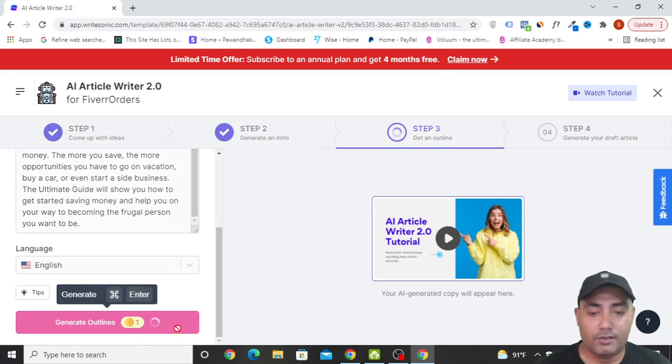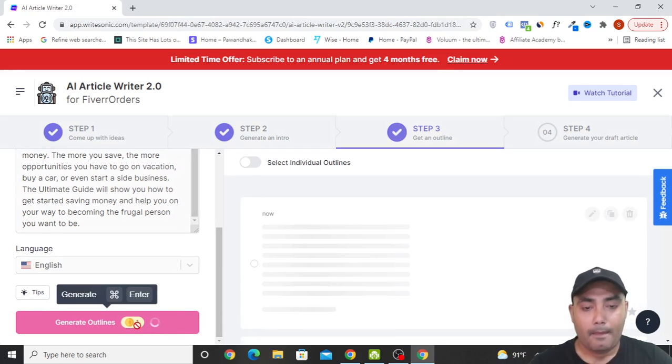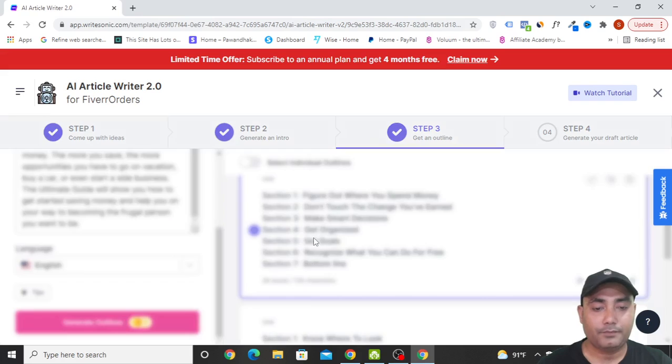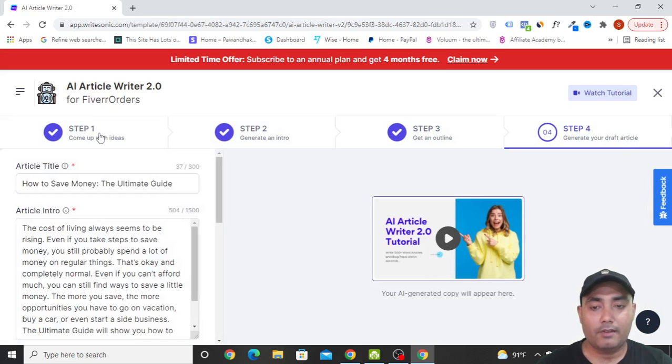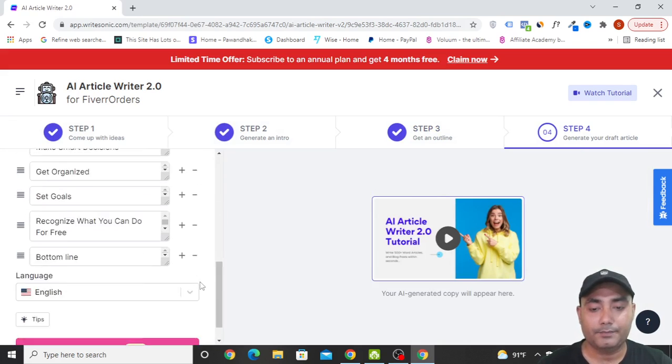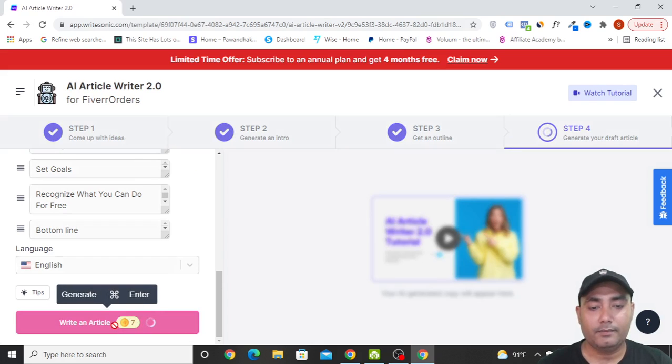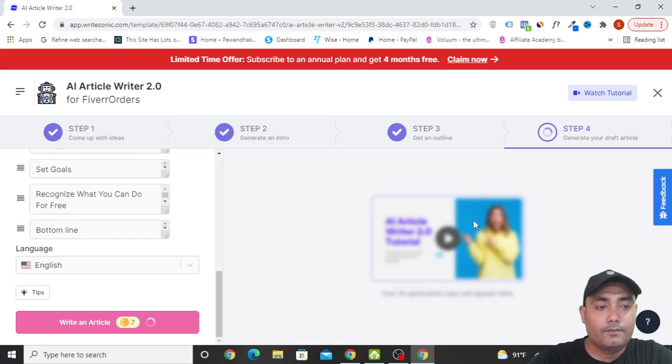Let's click on generate outline, and then you can see it will look like this. Now you have created the title, intro and outline. Now it's time to create the article. It costs like $7. If you click here, then you can see. Let's wait for some time. It may take a few seconds.